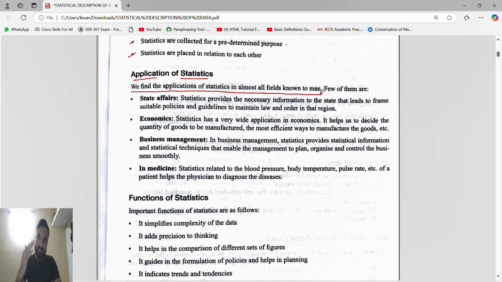Whatever we are doing, we are using statistics. A few of them are state affairs, economics, business management, and medicine. These are a few examples, but in almost every field, like relationships, divorce, breakup, honeymoon. Sorry, okay, every field, guys, we are using statistics.